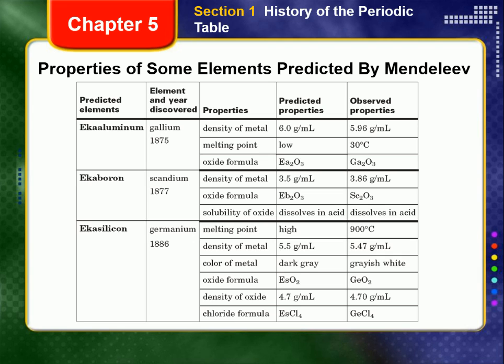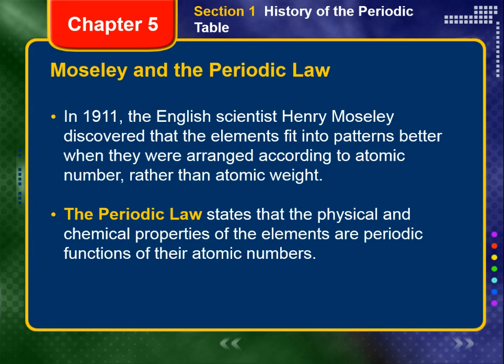Today, these elements are known as scandium, Sc, gallium, Ga, and germanium, Ge. Their properties are strikingly similar to those predicted by Mendeleev. The success of Mendeleev's predictions persuaded most chemists to accept his periodic table and earned him credit as the discoverer of the periodic law. 2 questions remained, however.